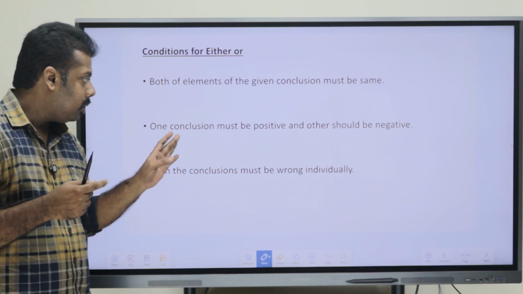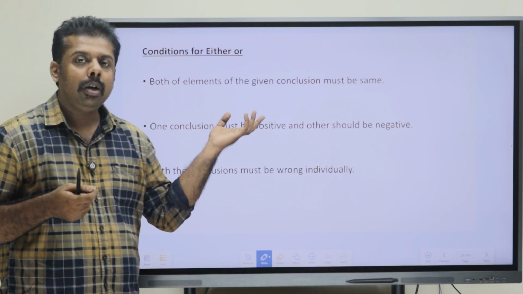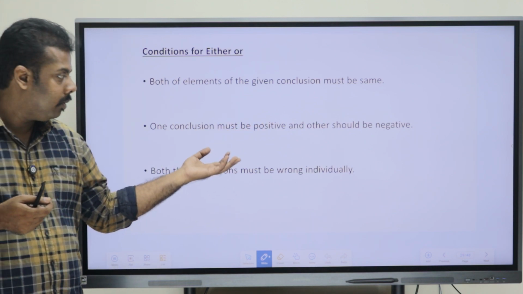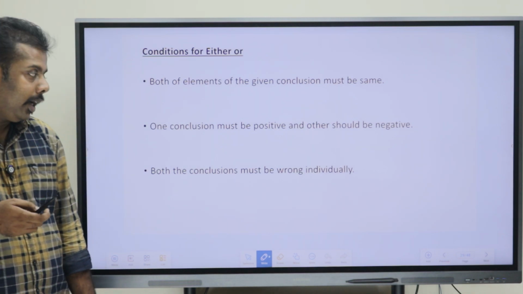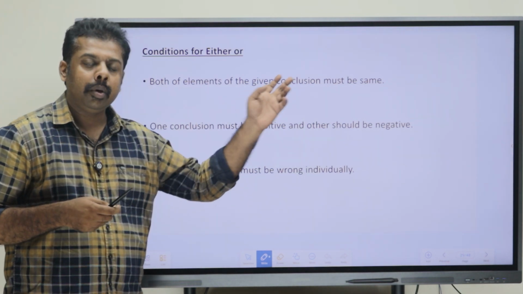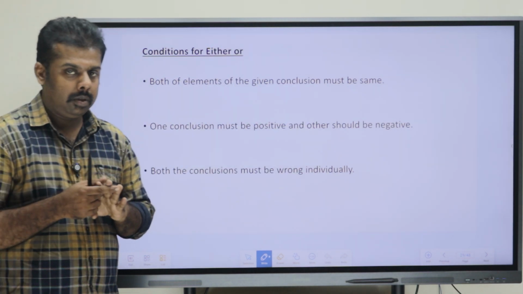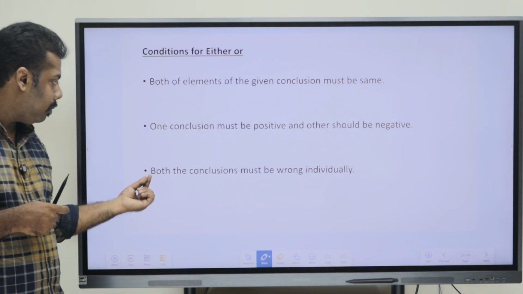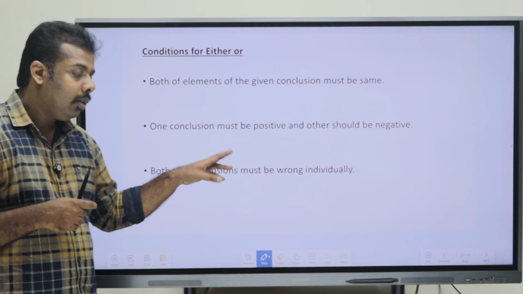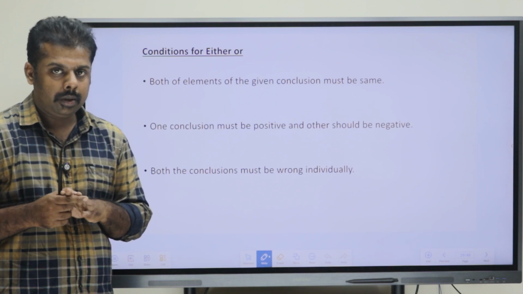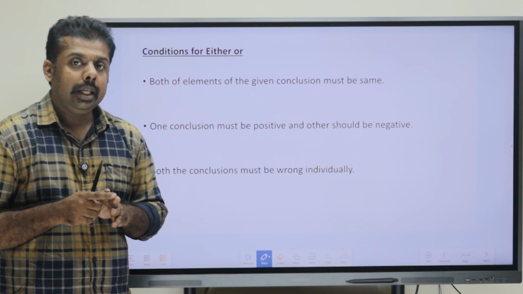What do positive and negative mean? If it is connected with some and all, the conclusion is positive, and if it is connected with some not and no, it has to be negative. So one has to be a positive conclusion and the second has to be a negative one. Now, the third point says both the conclusions must be wrong individually. If these three points hold, then we can try for an either-or condition.